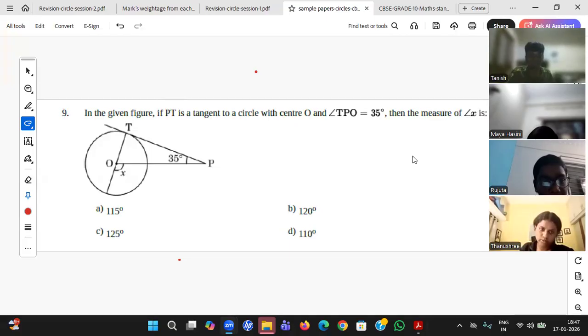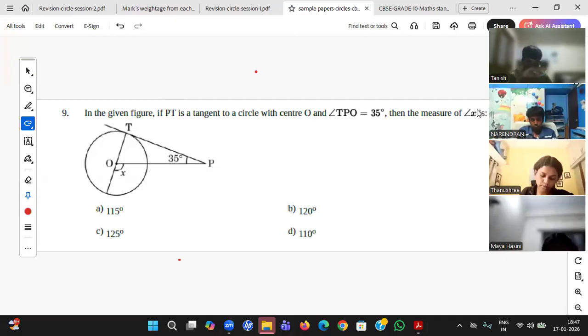Harshini, right answer. Tanish, very good student, right answer. Three answers are right. Maya, no calculation mistake. Whatever the question, first thing, theorem 10.1, radius and tangent. 10.2 is not applicable here, there are no two tangents.